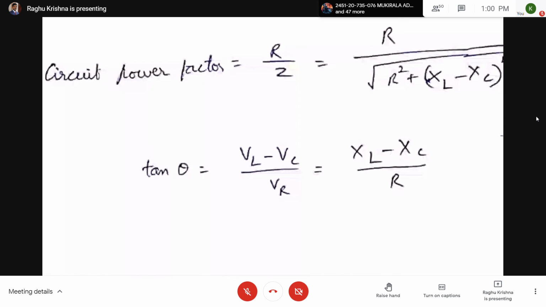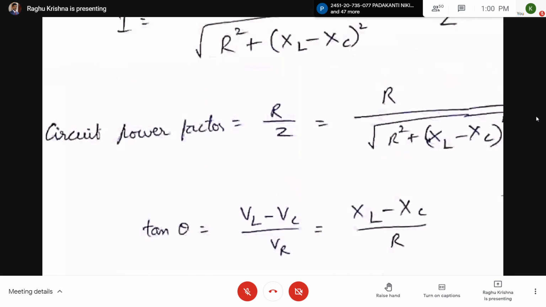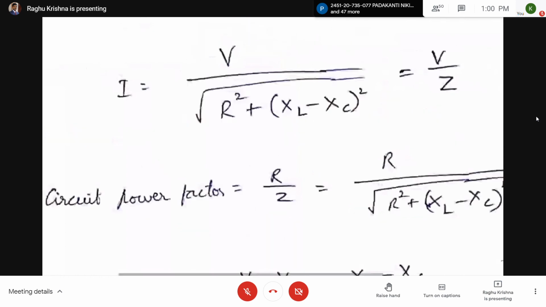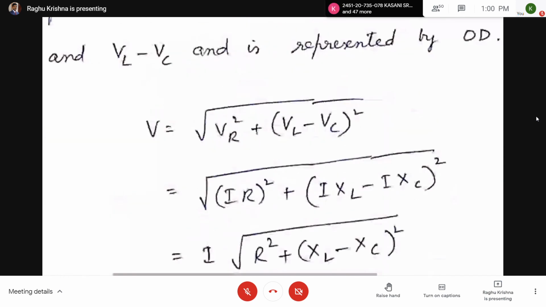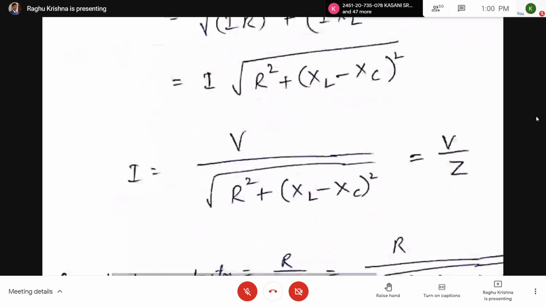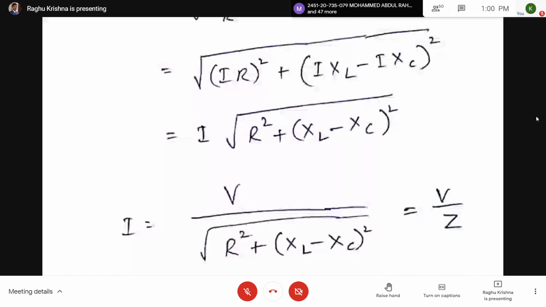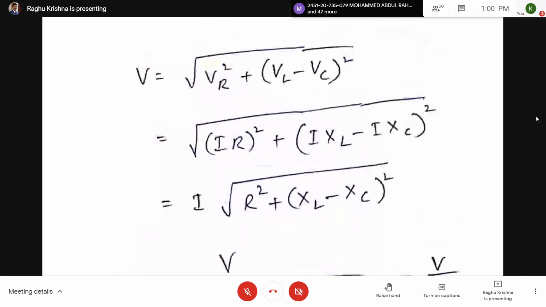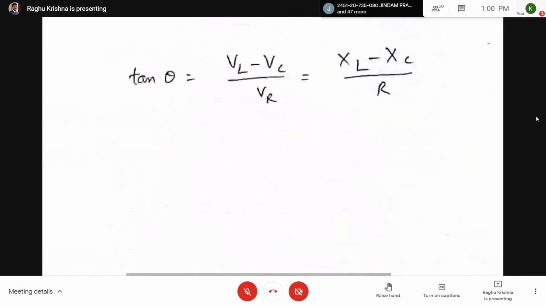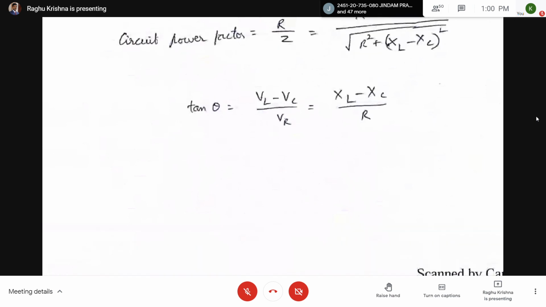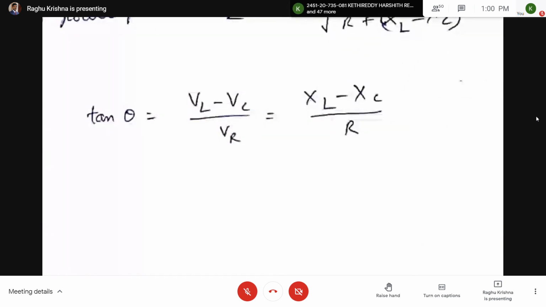So if you take the current common, you substitute the formula for VL. So you have the current, right? VL equal to IXL, and VC equal to IXC. So you are going to get this one, tan theta equal to XL minus XC by R.